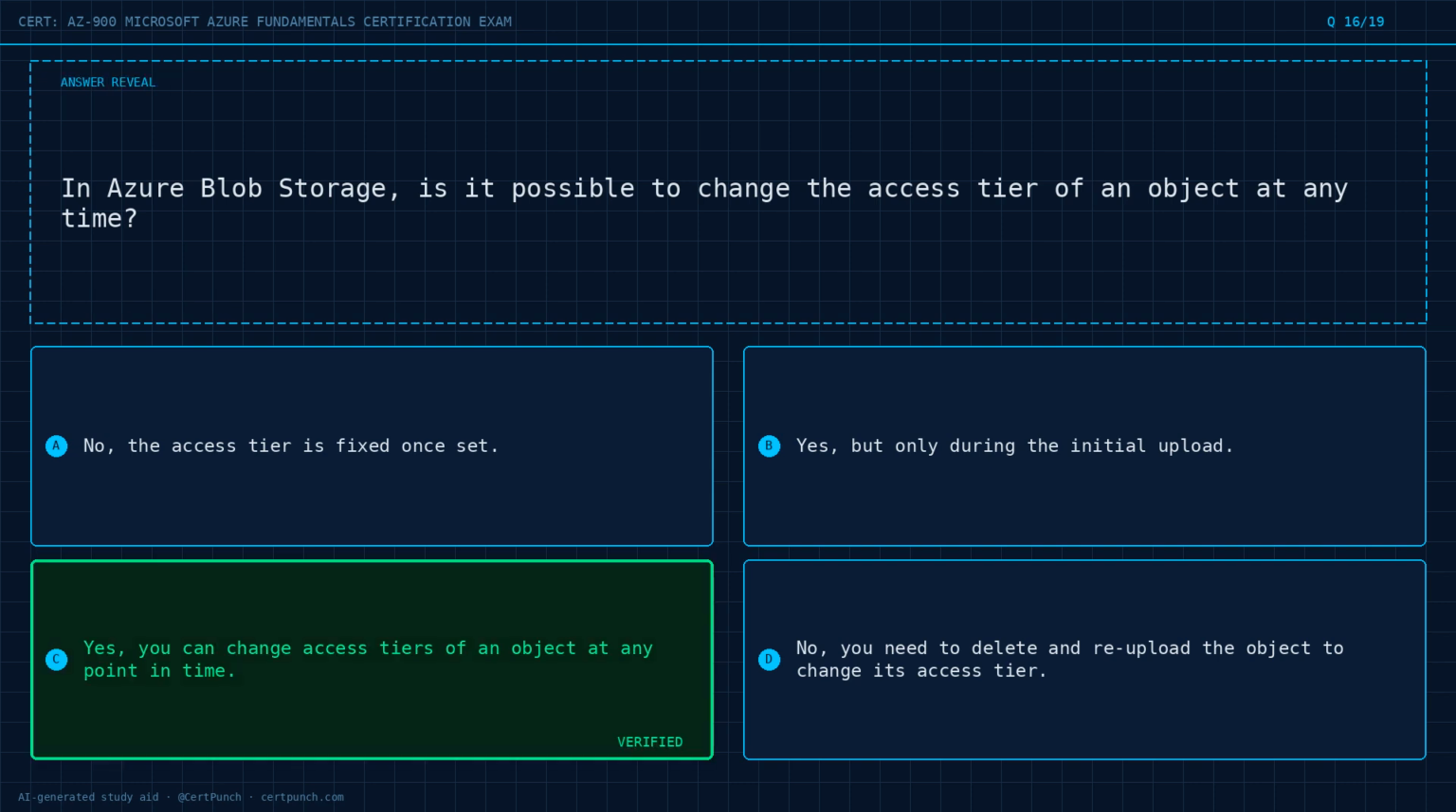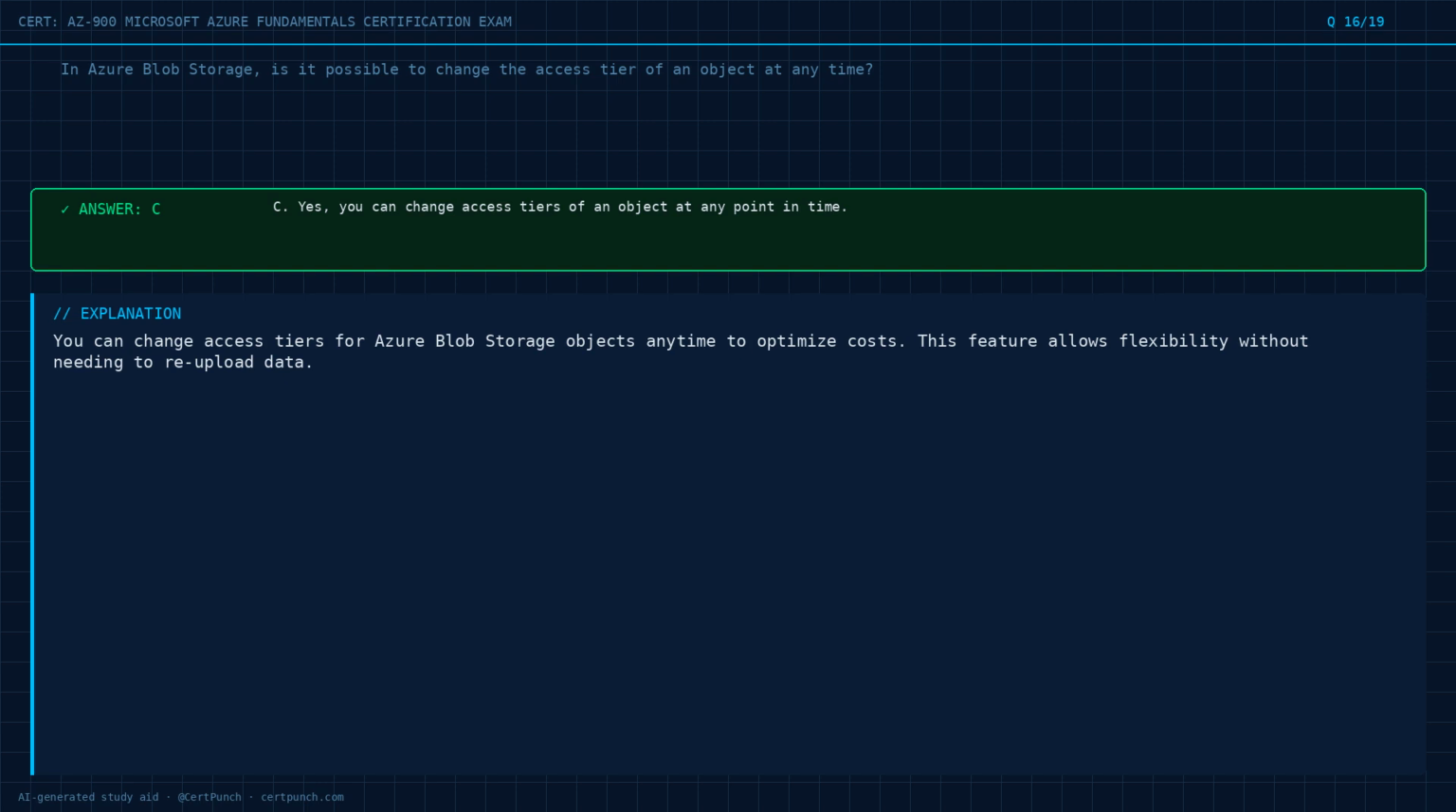The answer is option C. Exam logic: You can change access tiers for Azure Blob Storage objects anytime to optimize costs. This feature allows flexibility without needing to re-upload data.